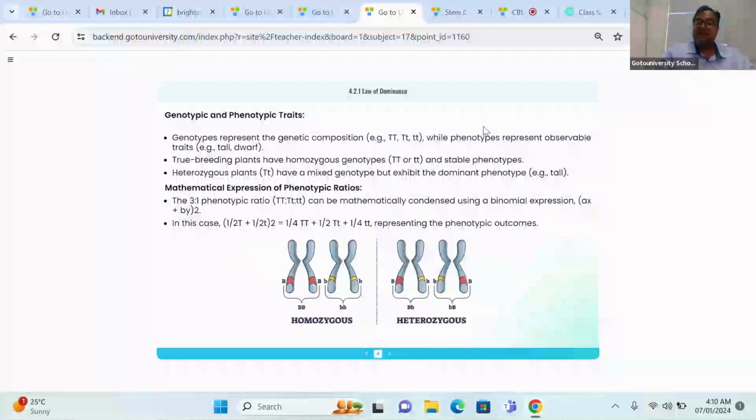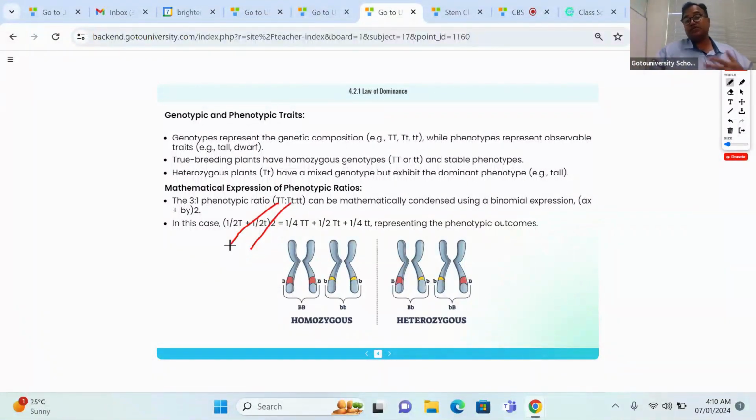This capital T small t denotes two different types of allele, right? That means heterozygous. Capital T capital T is homozygous. Capital T small t is heterozygous. So the tall character containing two different types of allele pairs, we understood by understanding the genotypic ratio.